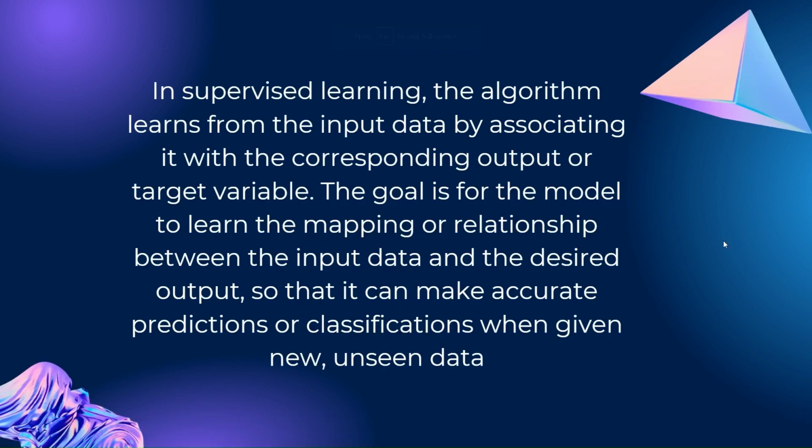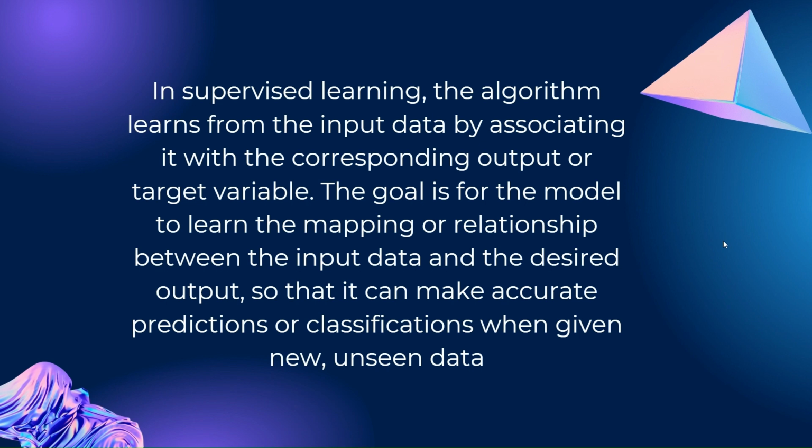In supervised learning, the algorithm learns from the input data by associating it with the corresponding output, the target variable. In simple words, take the example of house price prediction. When we go out to buy a house, we look at various features, like the square footage, the number of bedrooms, and so on. But the main thing we always consider is the price of that particular house.